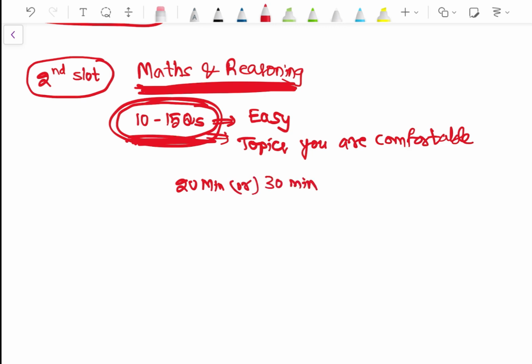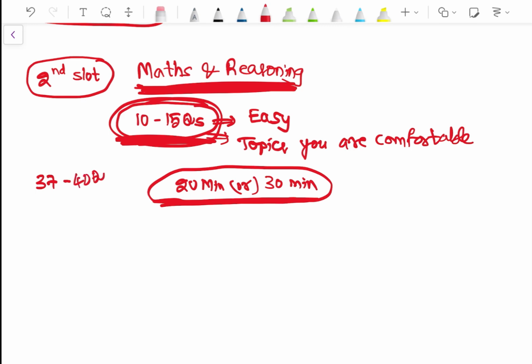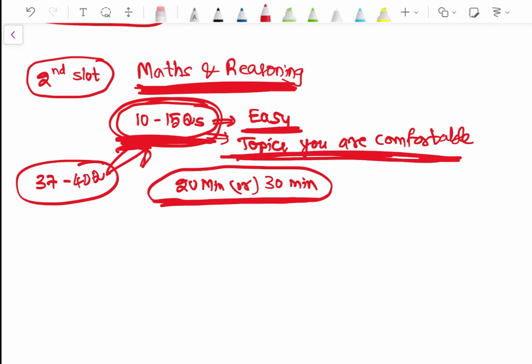The moment you get these 10 to 15 questions right, you are almost done with 37 to 40 questions, reading comprehension और ये मिला के. Since these questions are going to be easy and from the topics you are comfortable with, you will get maximum right.